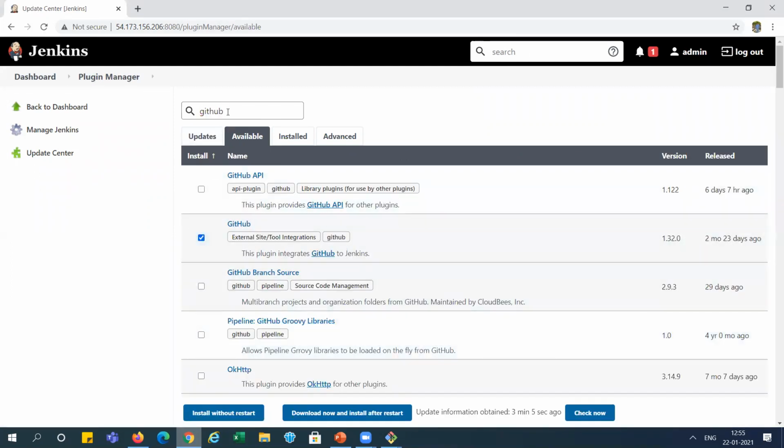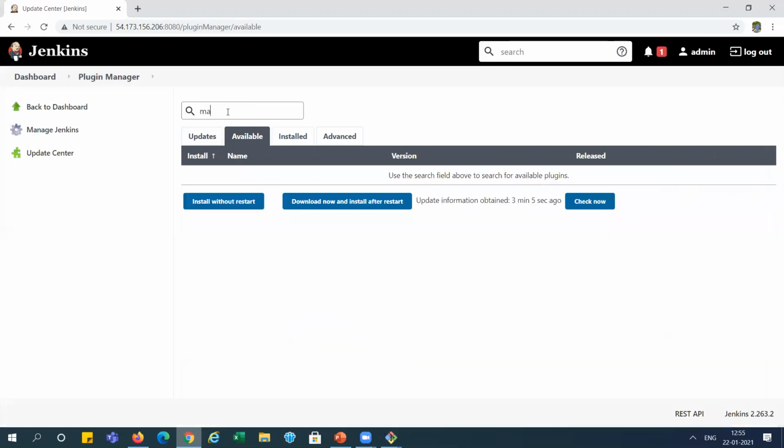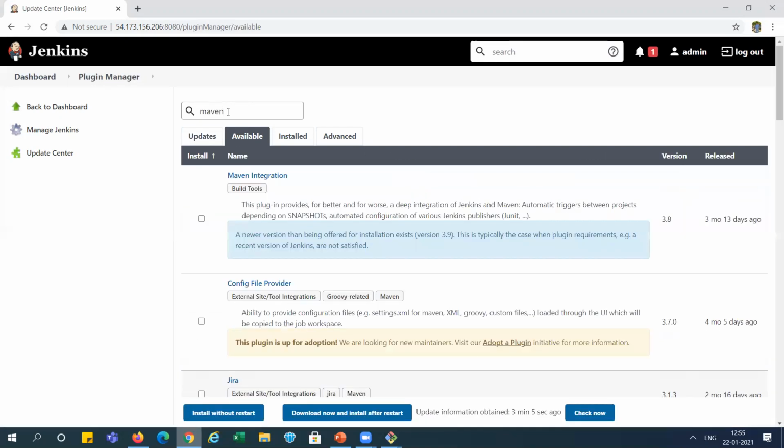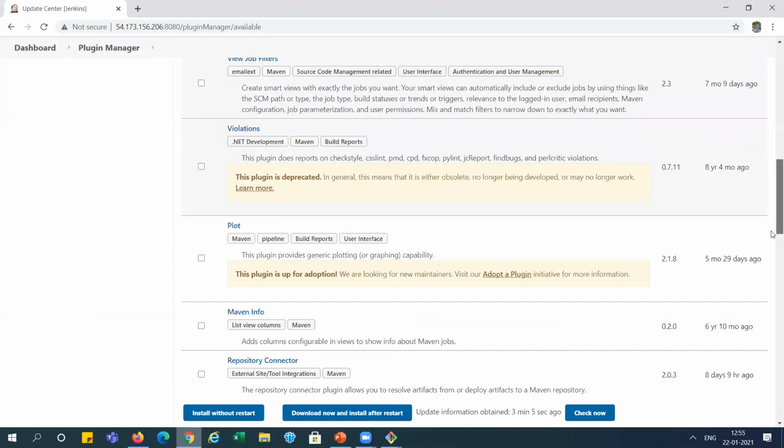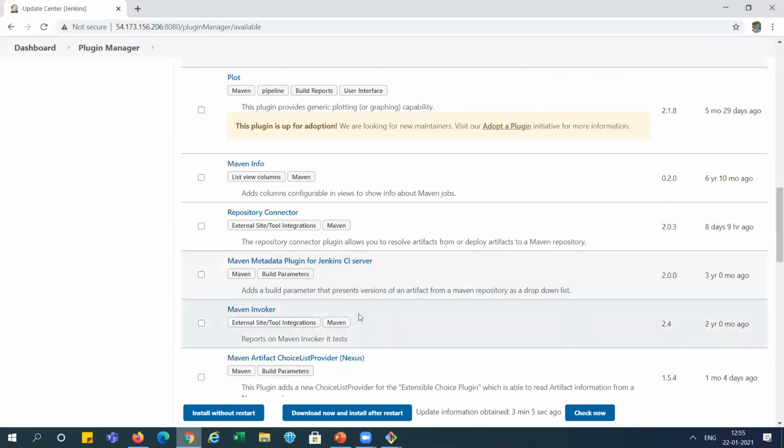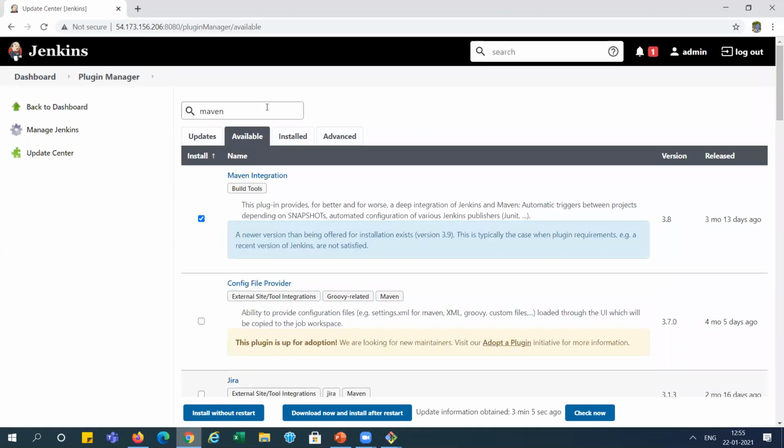GitHub I have selected here. Now I am selecting the Maven plugin, Maven Integration and Maven Invoker, right? Two plugins are required. Now a third plugin is required.